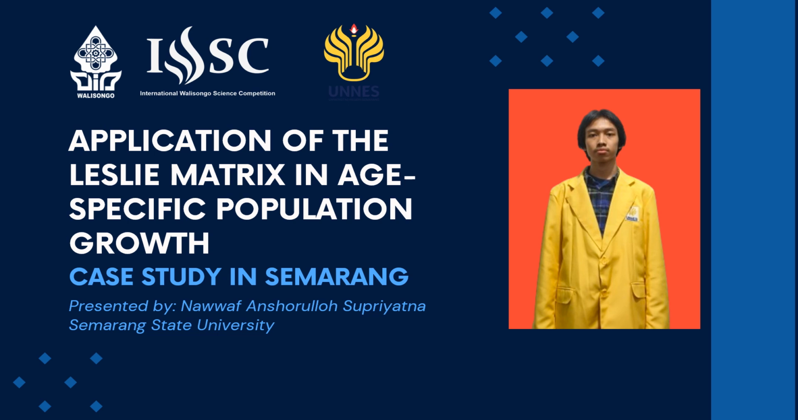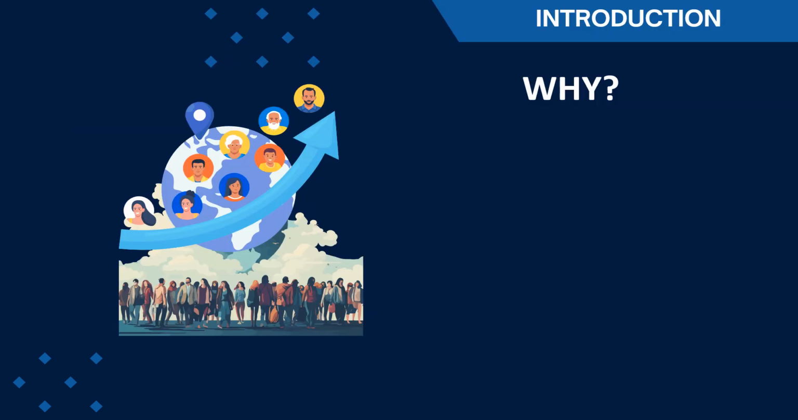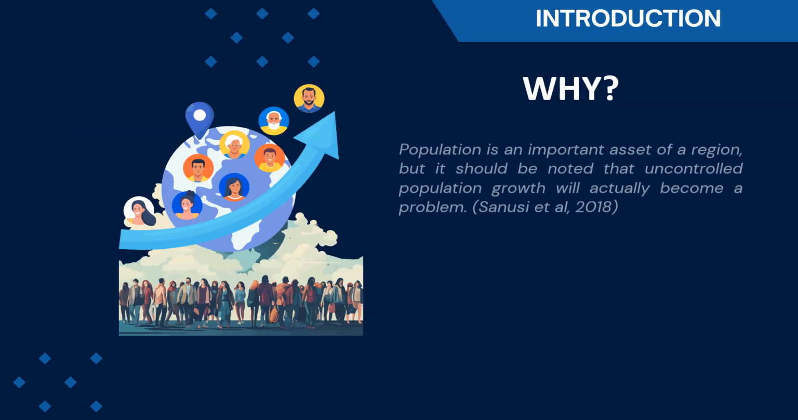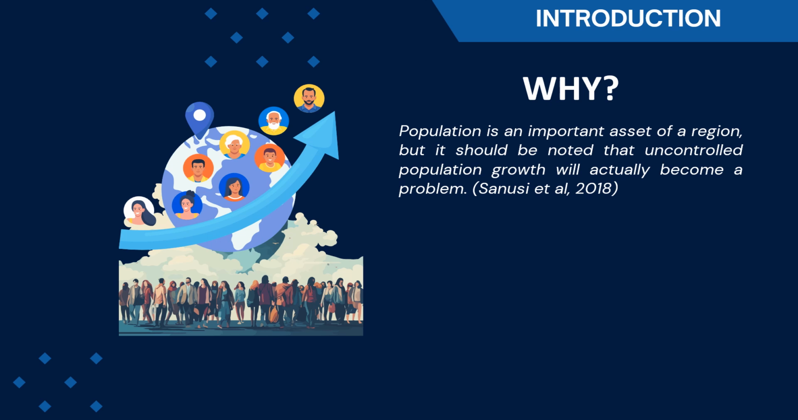Today I am going to present about the application of the Leslie matrix in age-specific population growth, a case study in Semarang. So why did I bring up this topic? Based on Sanusi et al. 2018, population is an important asset of a region, but it should be noted that uncontrolled population growth will actually become a problem. Why does it become a problem?